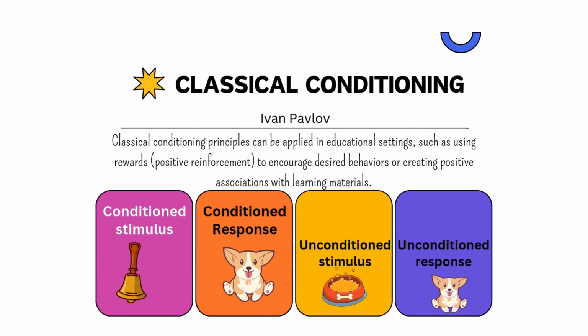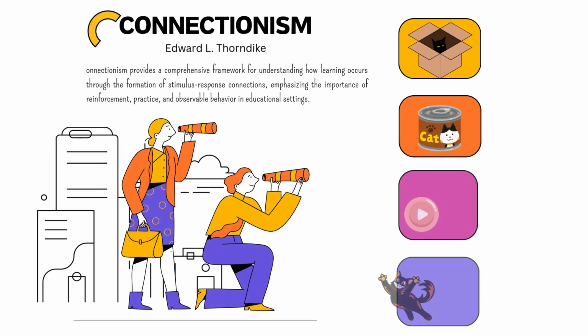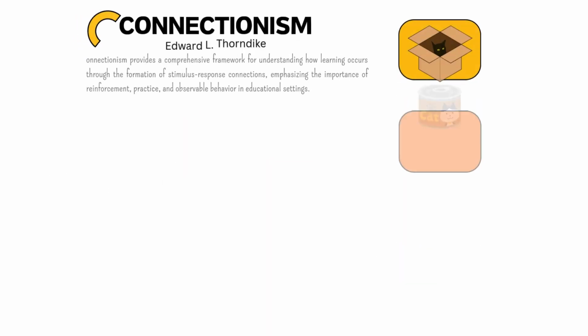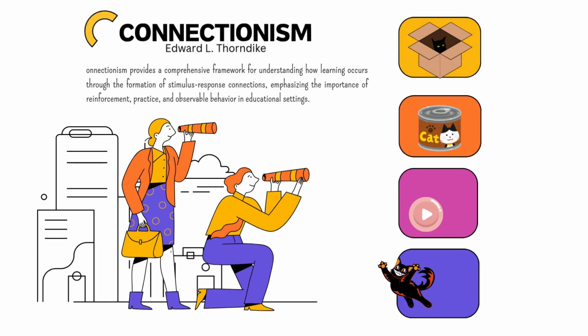And now we go to Connectionism by Edward Thorndike. He emphasizes that behaviors that lead to rewards are more likely to be repeated. In the experiment, Thorndike put a cat in a puzzle box, and that cat learned to press a lever to escape because it got the reward, which is freedom and the ability to eat. Before that, it tried to scratch, it tried meowing, it tried a lot of things before it realized that simply pressing a lever could lead to the opening of the box.